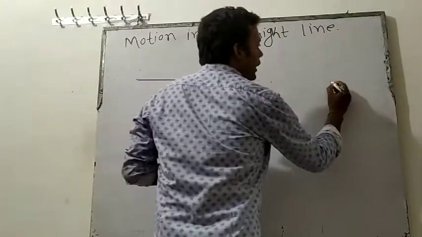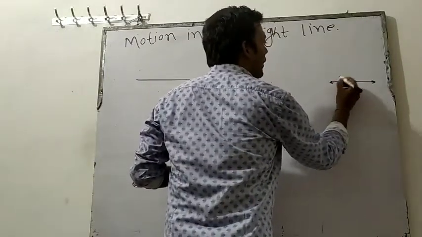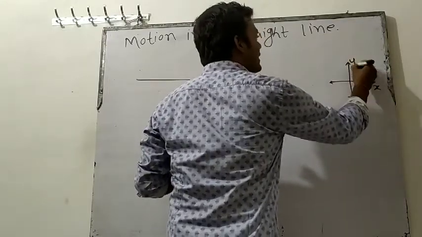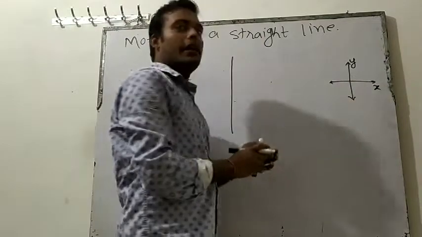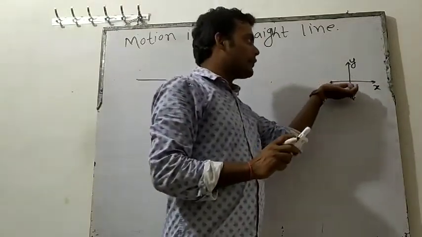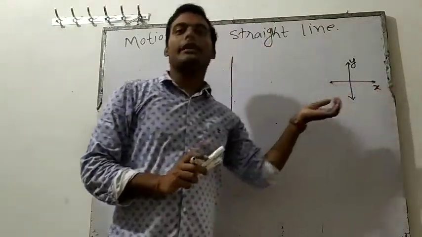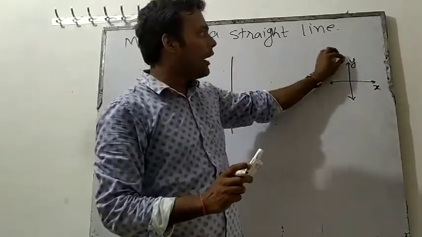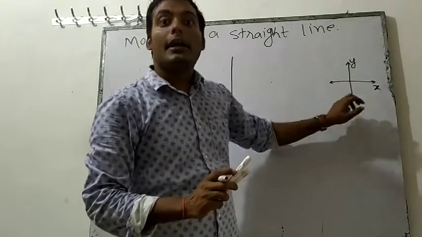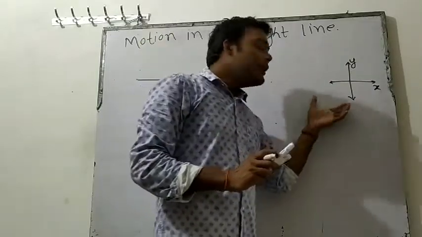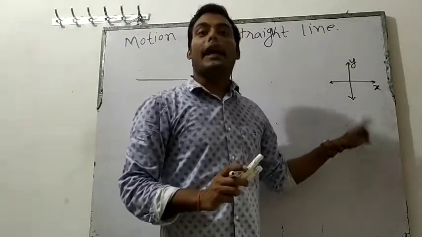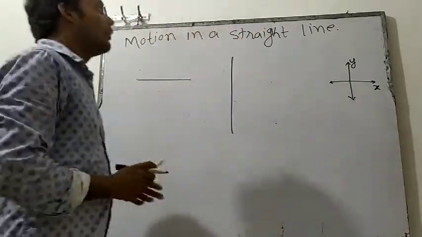As we know in our mathematics that we have two axes. One is x, one is y. So the x axis is known as the horizontal axis. If any object goes like this on the x axis, then it is known as horizontal motion. But if any object goes on the y axis like this, then it is known as vertical motion. So in this lecture, we will understand both horizontal motion as well as vertical motion.